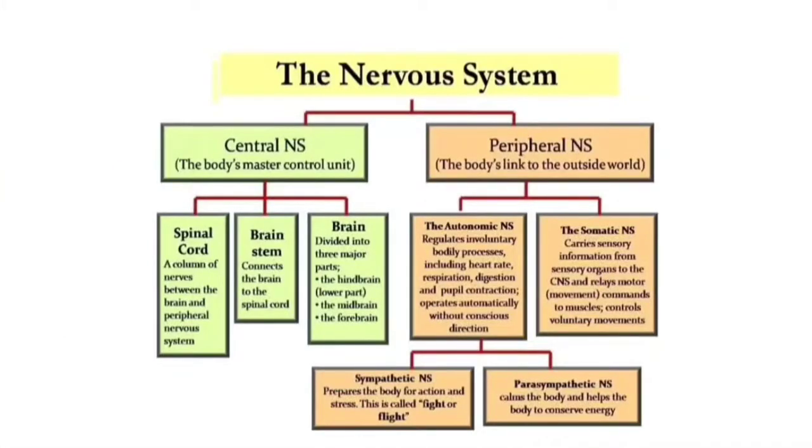The nervous system is divided into two parts, that is central nervous system and peripheral nervous system. The central nervous system is divided into three parts: spinal cord, brainstem, and brain itself. And the peripheral nervous system is divided into two parts, that is autonomic nervous system and somatic nervous system. The autonomic nervous system is divided into two parts, that is sympathetic nervous system and parasympathetic nervous system.